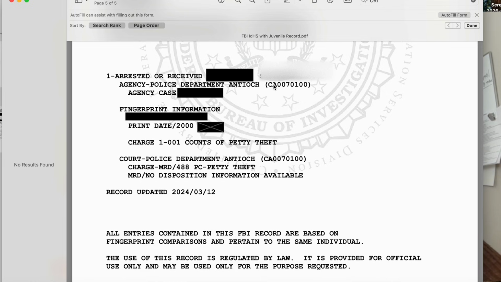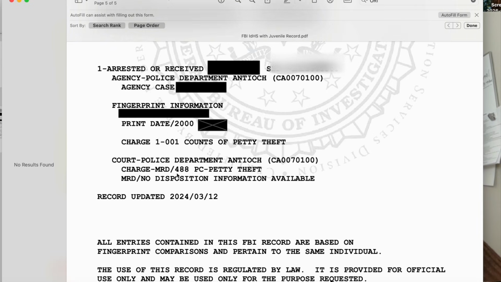That's basically the ID number that corresponds to the criminal justice agency that took in that person and took their fingerprints. The FBI CJIS gets criminal information from 18,000 criminal justice agencies throughout the United States. Antioch Police Department is one of them. So that's what that means on the FBI background check, in case you're wondering. So we come down here. Okay, so charge MRD 488 PC. So that's California Penal Code 488.